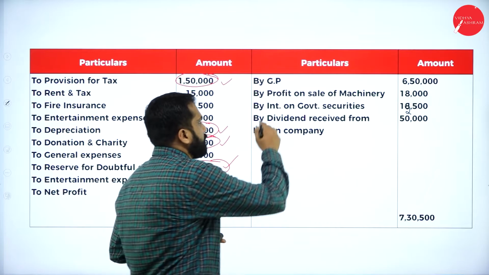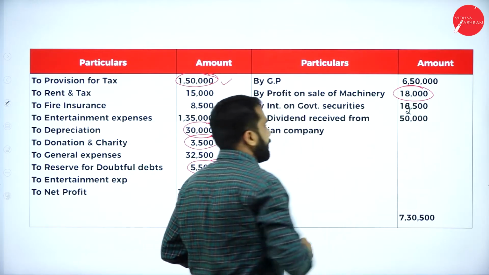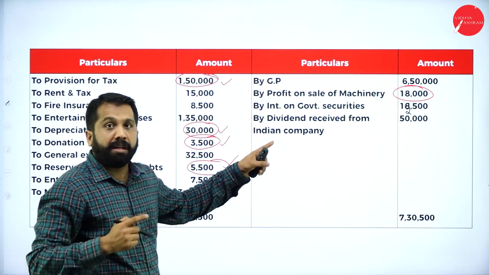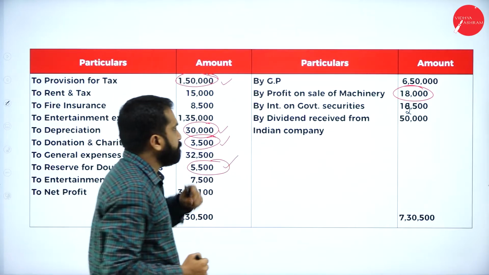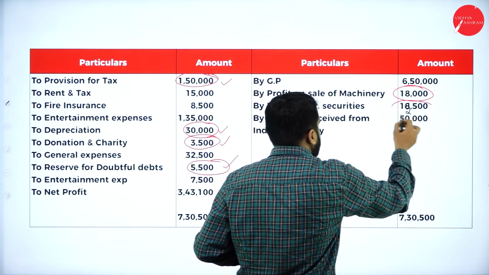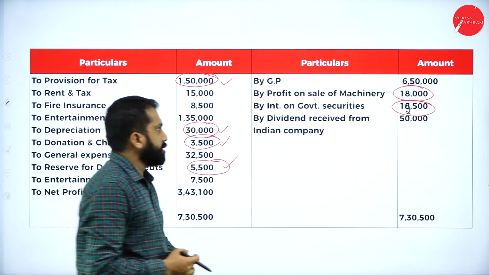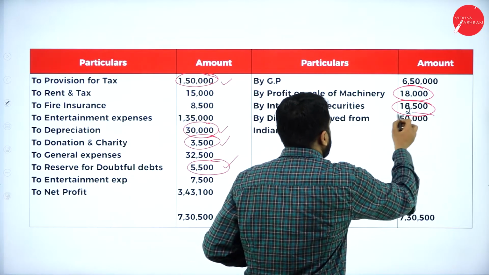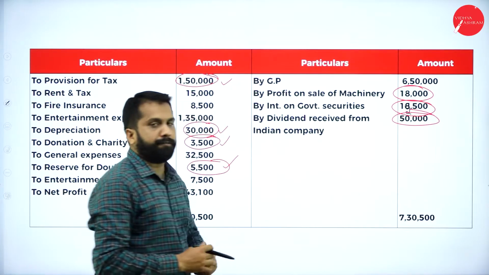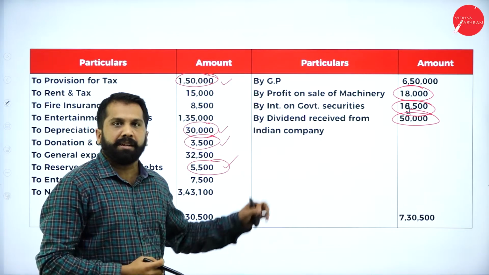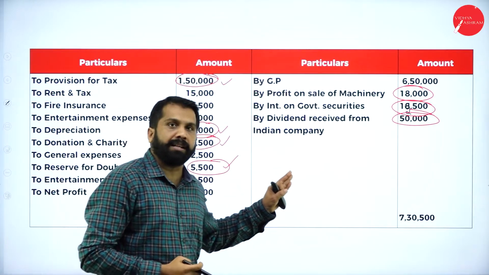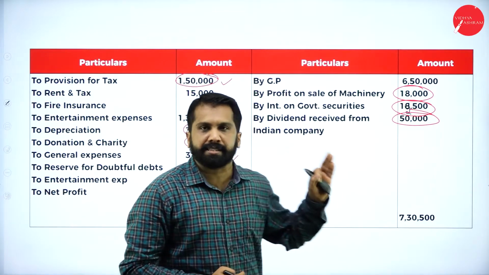Like profit on sale of machinery comes under long-term capital gain. Interest on government security comes under income from other source. Dividend received comes under income from others. Even though it is exempted, it comes under income from other source. Hope you got it.